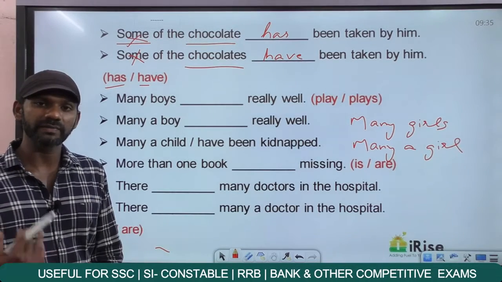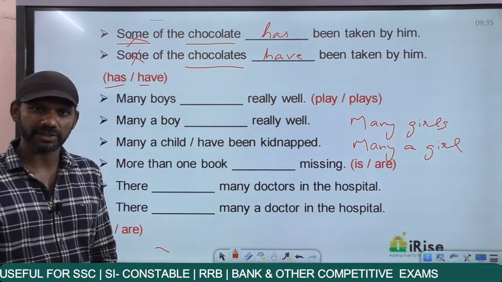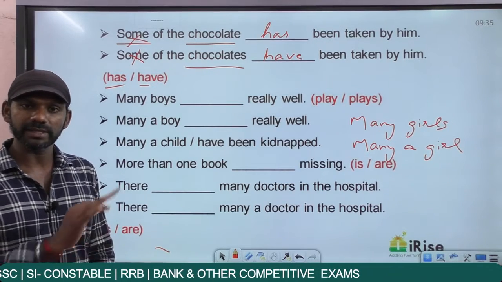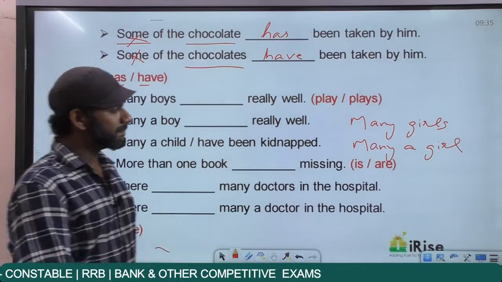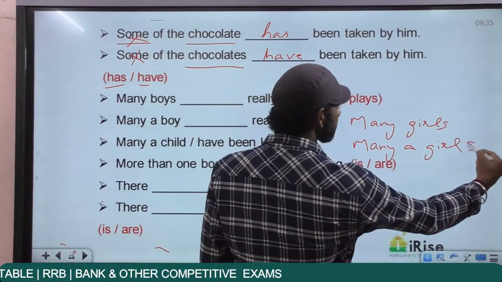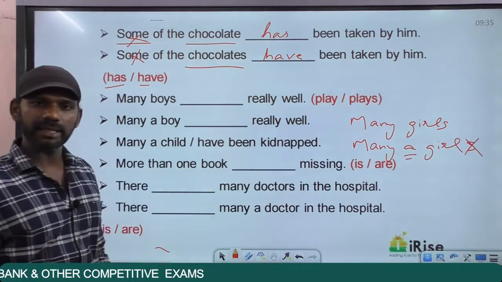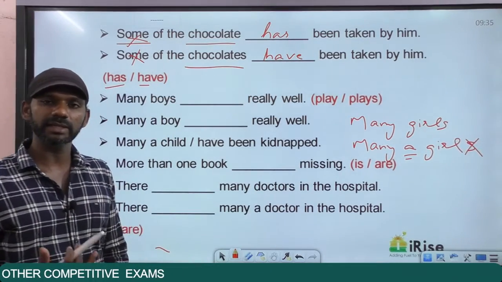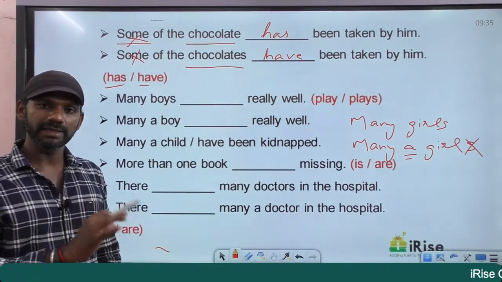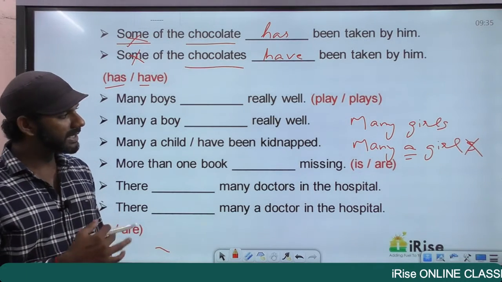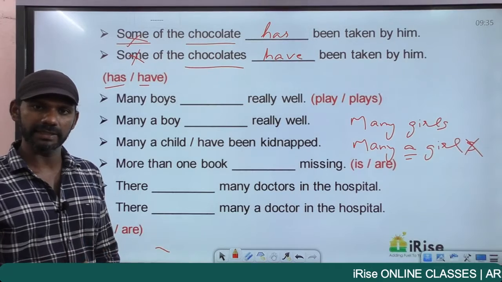Colloquial means what we use every day while speaking, spoken language, whereas "many a girl" is a standard usage. That's the only difference. The meaning remains the same. "Many a girls" is a wrong usage, because as we discussed earlier, a and an are always used with singular countable nouns. Girls is a plural noun. We cannot use a and an with plural nouns. So "many a girls" is wrong, it must be "many a girl."